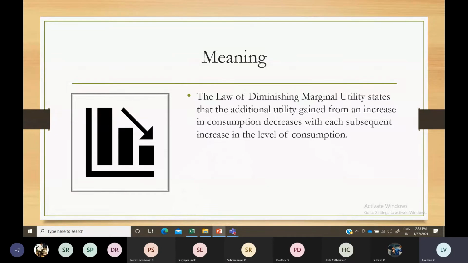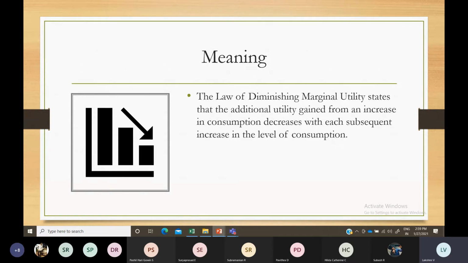Under the cardinal utility approach comes the law of diminishing marginal utility. Under ordinal utility comes the indifference curve approach. Ordinal utility says that you cannot express everything in quantitative terms. Instead, you give some ranking, a scale of preferences. Which combination gives you satisfaction can be given based on ranking only, not expressed in quantitative terms. That is the viewpoint of the indifference curve approach, which comes under ordinal utility.